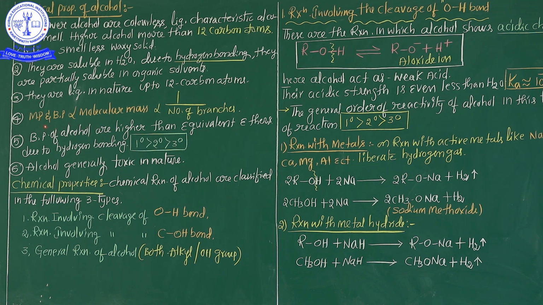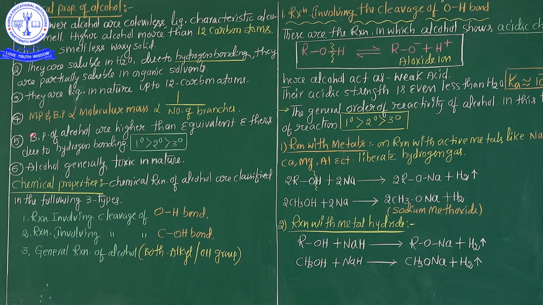So it's the most important point. The melting point and boiling point of the alcohol depend on the molecular mass. That's why the melting point and boiling point are directly proportional to the molecular mass. After that, the molecular mass is inversely proportional to the number of branches. So here two formulas are present.